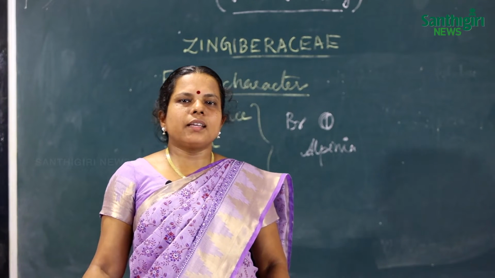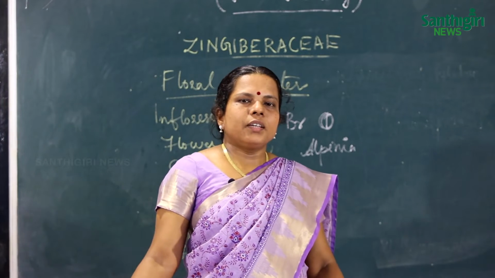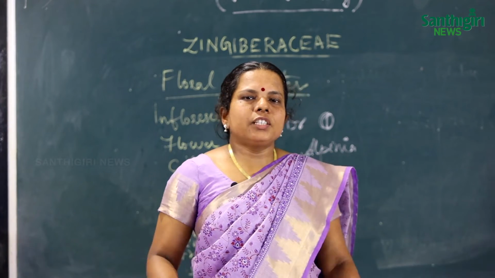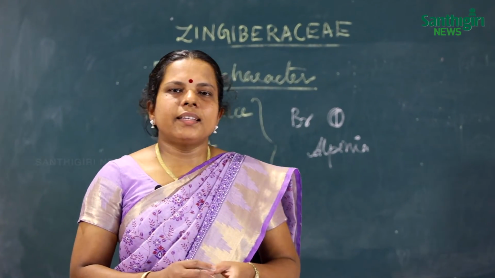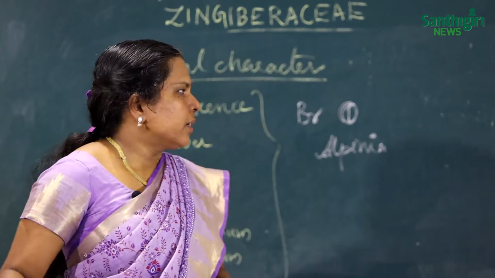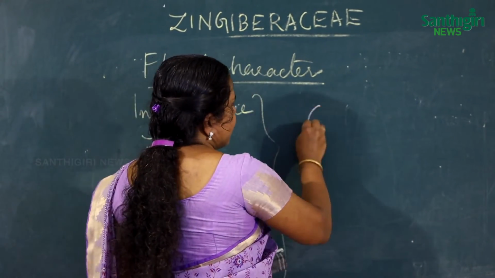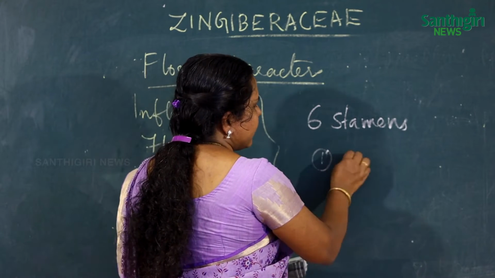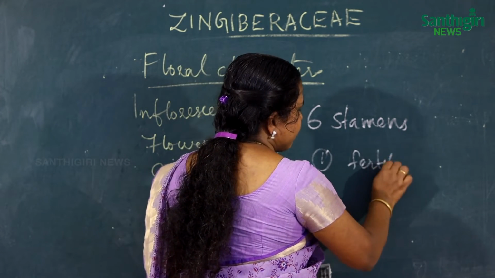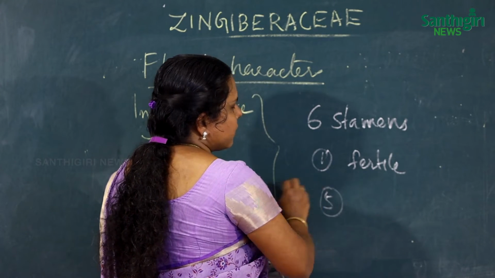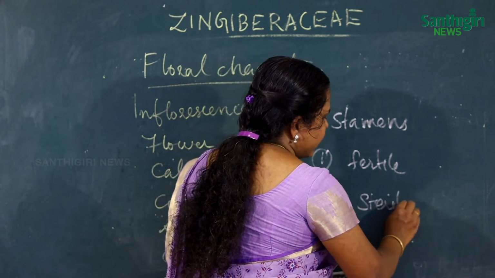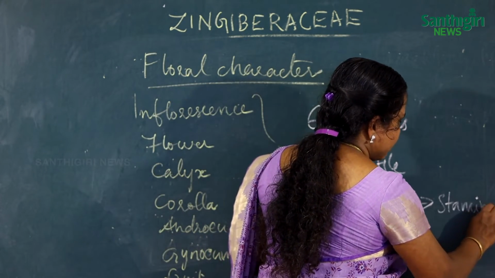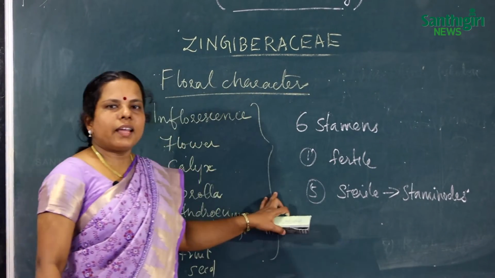The next character is the androecium. The androecium consists of six stamens, in which only one stamen is fertile and the other five are sterile stamens. The sterile stamens are called staminodes. The stamens are arranged in two whorls.